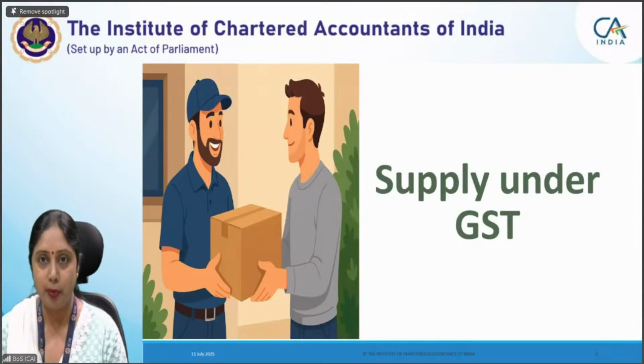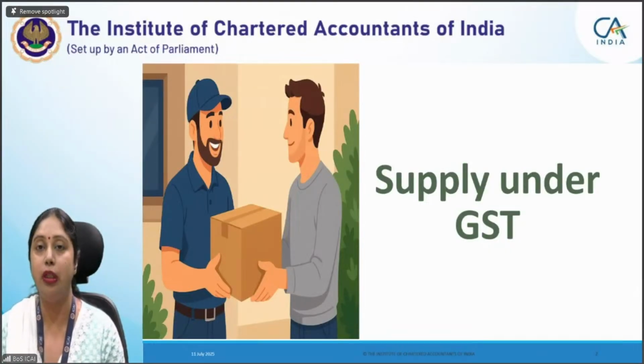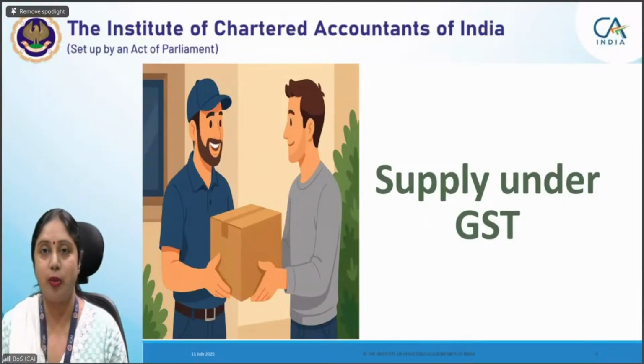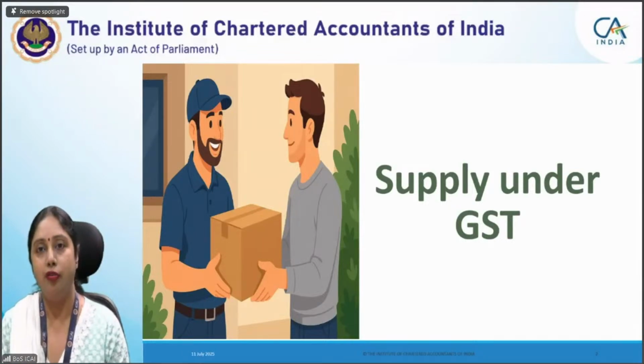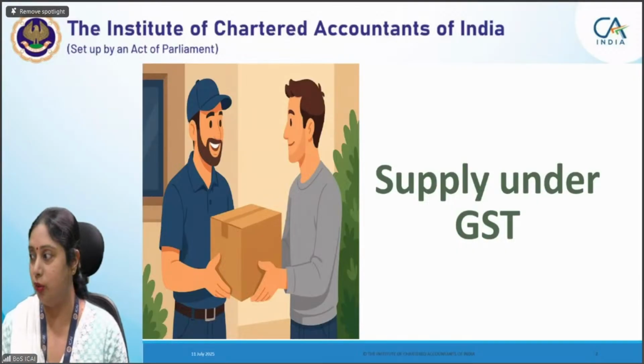For example, what would be the place of supply? Based on that, its taxability is decided. The rate has to be seen. Then we have to see whether it attracts any exemptions, because if a specific exemption is there, then GST does not become payable on it. So a lot of other factors also work to determine actual payment of GST on a particular transaction, that is supply. So we'll be starting with the basic concept today. We'll be focusing on when a particular transaction can be called supply, and the applicability of Schedule 1, Schedule 2, Schedule 3. Everything we have to discuss in this class.